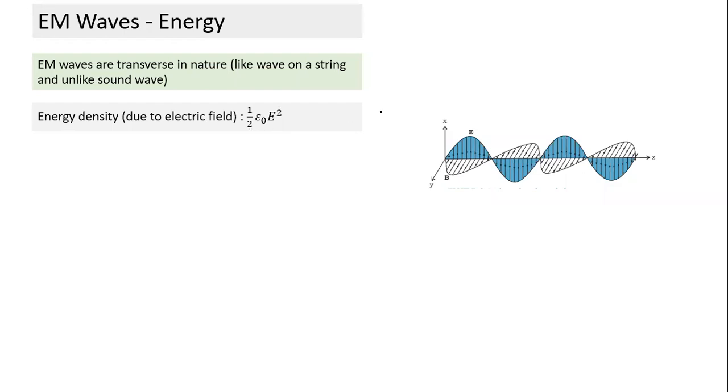If we are given a point and I know the electric field at this point, then the small space around it will have energy equal to the energy per unit volume times the volume of that space. Energy density is energy per unit volume. We derived this earlier from the capacitor, and the energy density in the magnetic field we derived from the inductor.